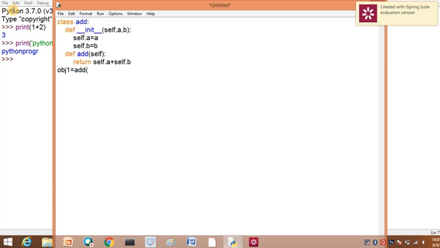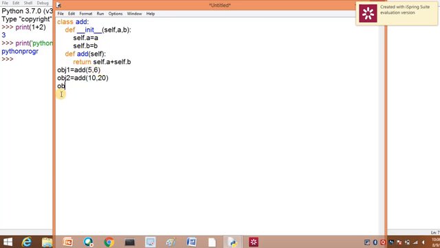Then I am going to create an object for the class Add, object 1, passing the parameters 5, 6, and object 2, where I am going to give some other values, 10, 20. Usually we used to add 5 plus 6, otherwise 10 plus 20 only. Now what we are doing is we are overloading the operator. We are making the plus sign add 5 plus 10 and 6 plus 20.